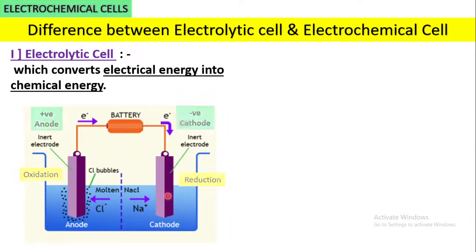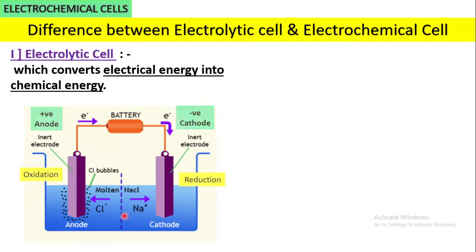Now the right hand electrode is the negative electrode and it is called the cathode in electrolytic terminology. On this cathode the reduction takes place. This electron will reduce the sodium ion, so sodium will get deposited on the cathode. Basically this electrolytic cell performs the electrolysis of the solution.